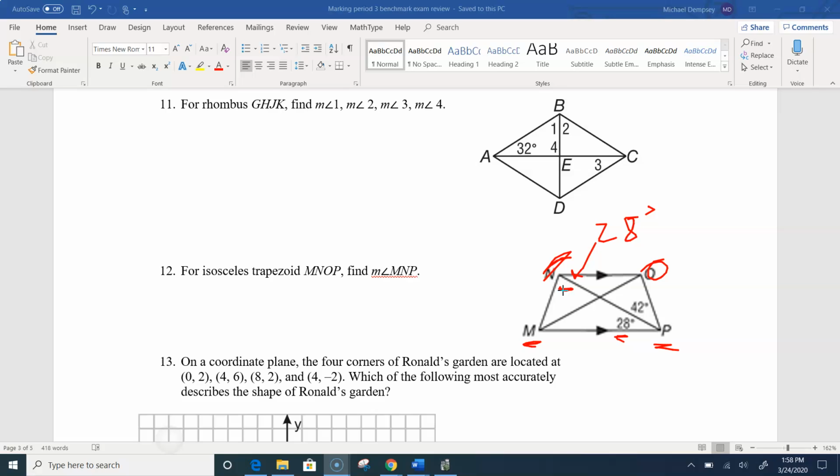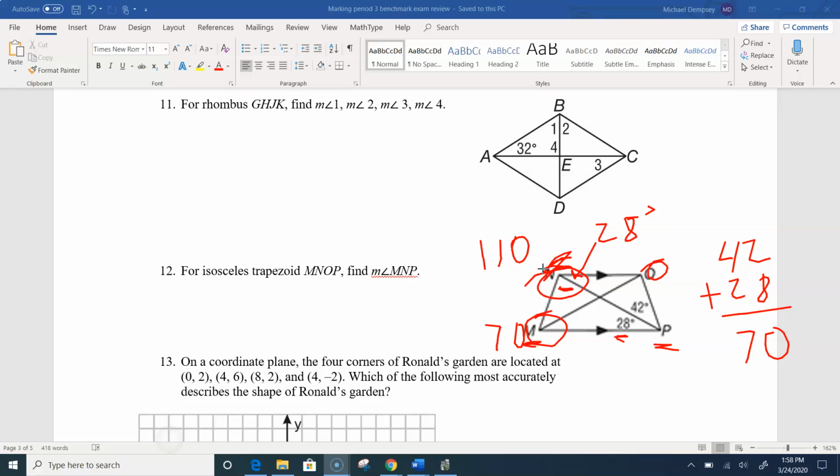So the second thing that I'm going to deduce, I'm going to take 42 plus 28 and just look at that whole isosceles trapezoid. So this is 70. So that means this whole angle down here is 70, which means the angle adjacent to it, right? It's in an isosceles trapezoid. These two angles have to add up to 180 degrees, right? These two will add to 180, and these two will add to 180, and we'll have 360 because it's isosceles. So if those two angles add to 180, then that means this whole angle up here is 110. That's this whole piece here.